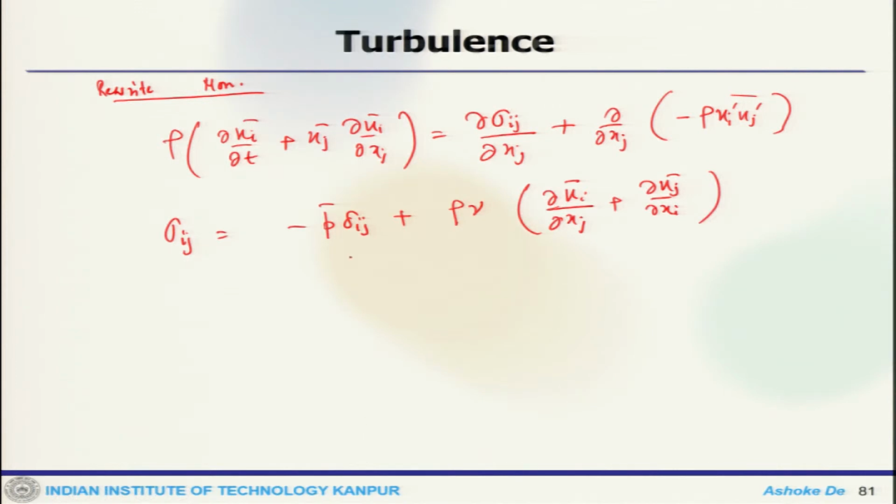So, this is our isotropic part, and this is the deviatoric part.